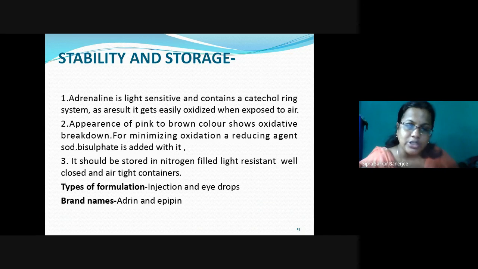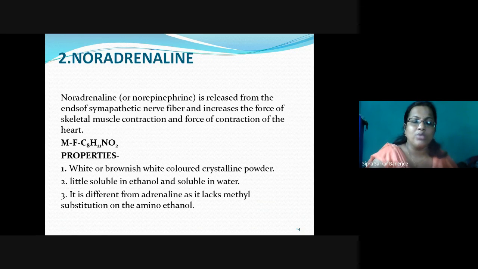Formulation will generally be injection and eye drops. No syrup and tablets are used. And there are some brand names like Adrin and APP. So this is the information about adrenaline.